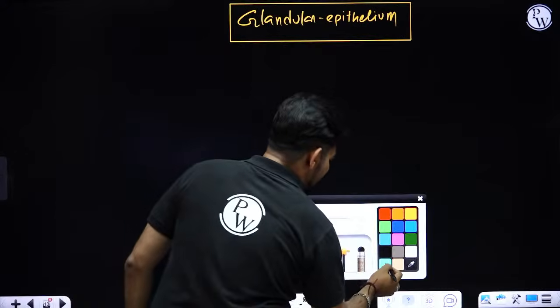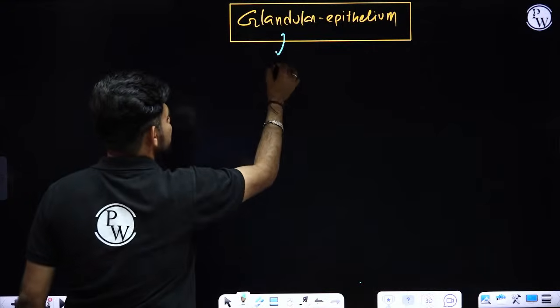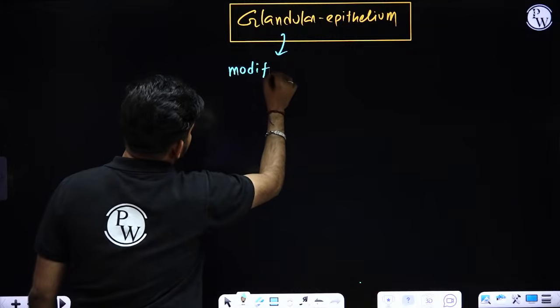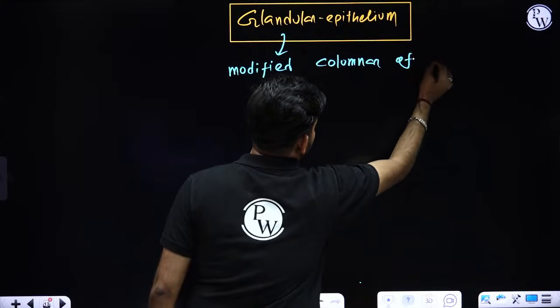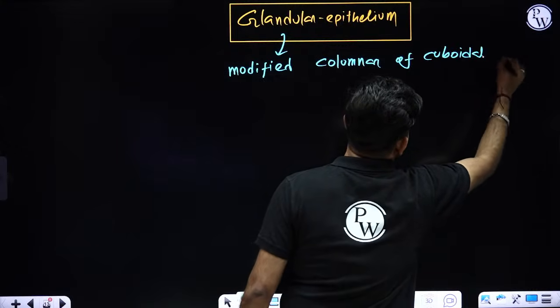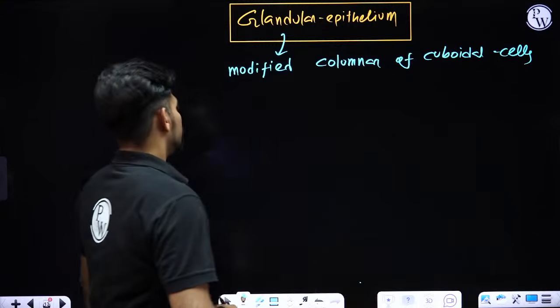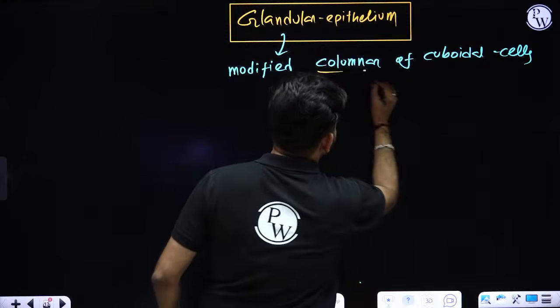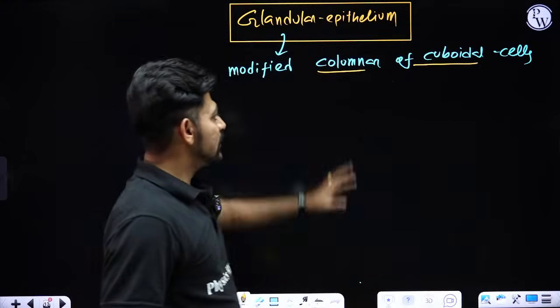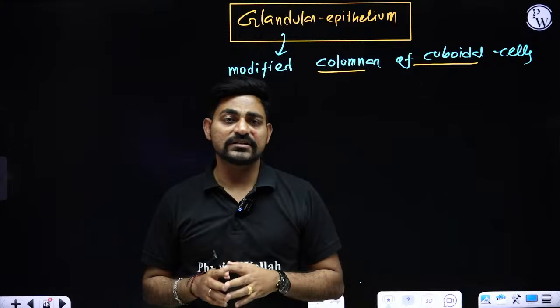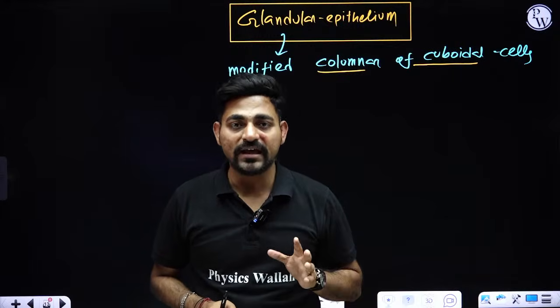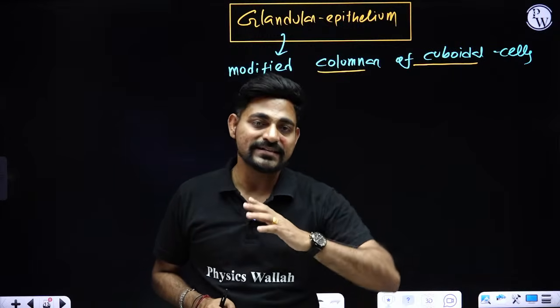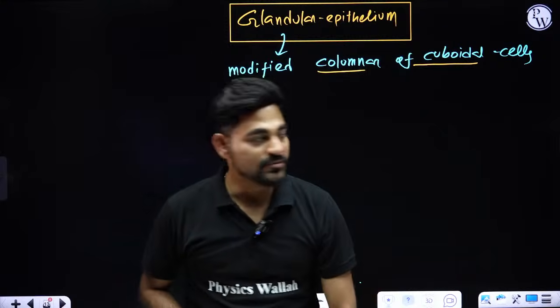So basically glands of your body are nothing but a kind of modified simple epithelium, and these glands are nothing but modified columnar or cuboidal cells. Glands are made up of modified columnar or cuboidal cells. That's because in columnar and cuboidal cells we can find modification like formation of microvilli. Wherever there will be presence of microvilli, that is responsible either for secretion or for absorption, right?